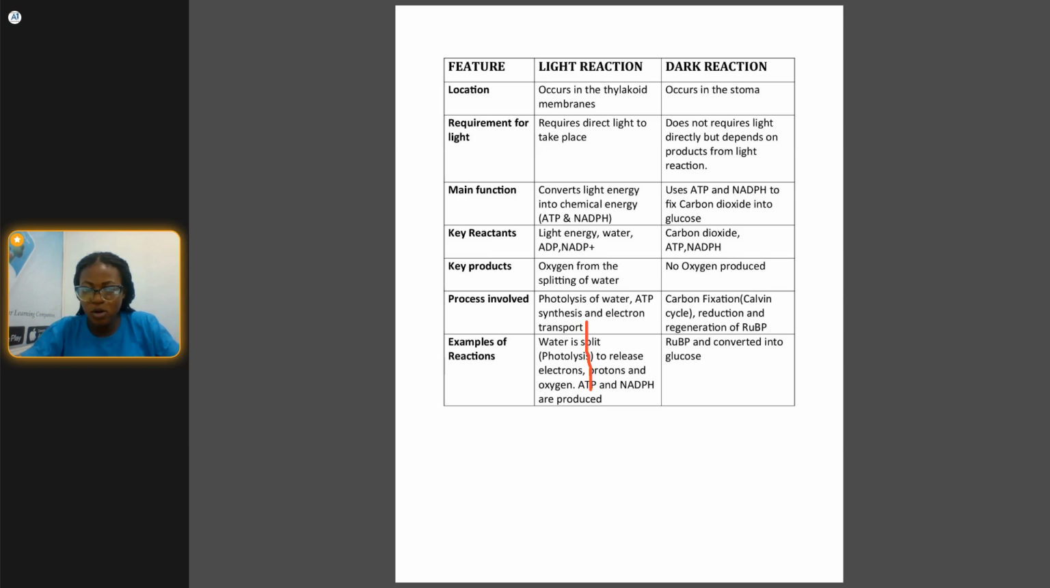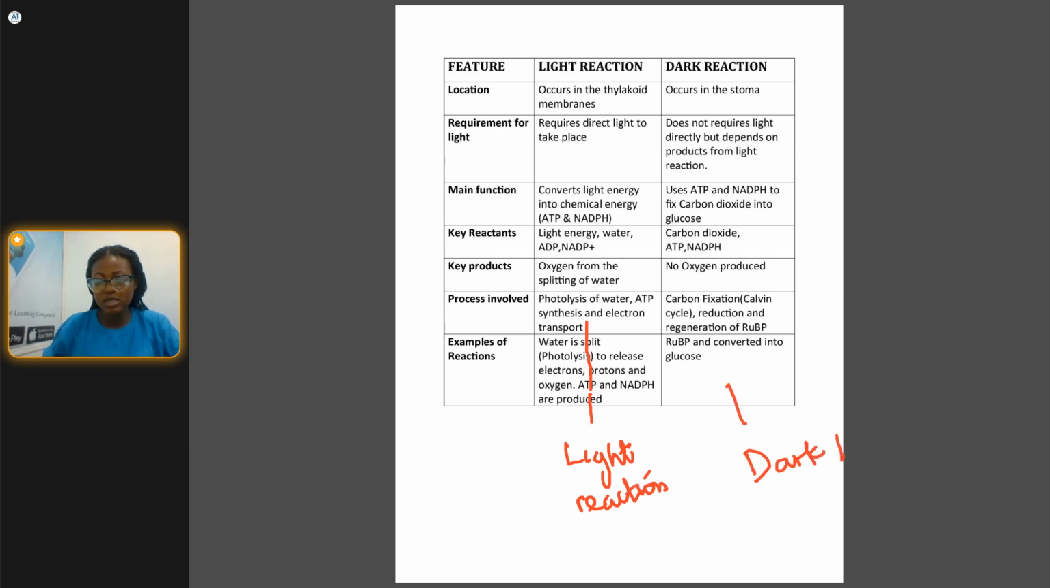So we have what we call requirement for light here. The light reaction requires light, while the dark reaction does not require light. So it does not require direct sunlight, like I explained earlier. So also the function is that it converts light energy. That is the light reaction. Don't forget, this is light reaction, and you have dark reaction here. That is the table.